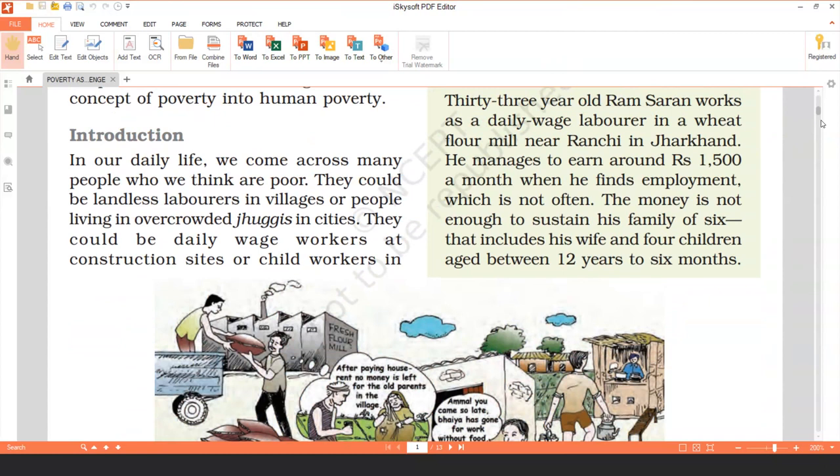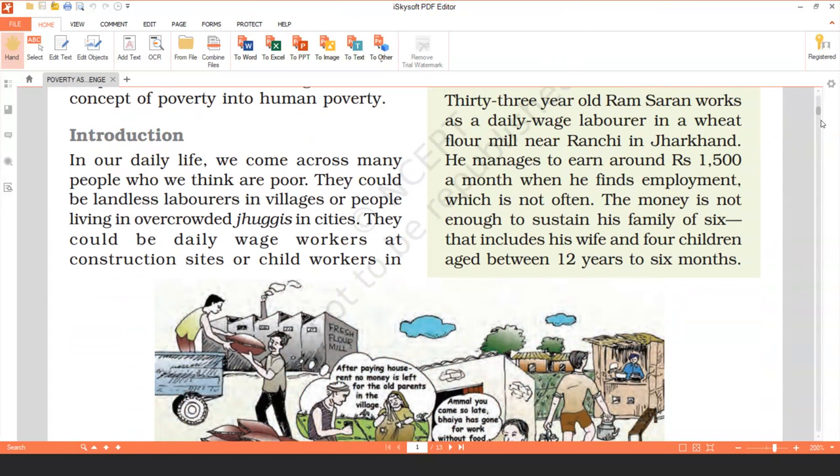A person having food, shelter, and clothing, but not having minimum education, we say that he is below the poverty line. If a person in today's life does not have basic clean drinking water facility, we say that person is below the poverty line. So like this, the term poverty has undergone many changes which we will be discussing during the chapter.